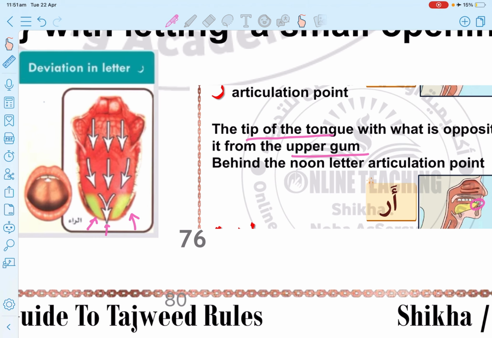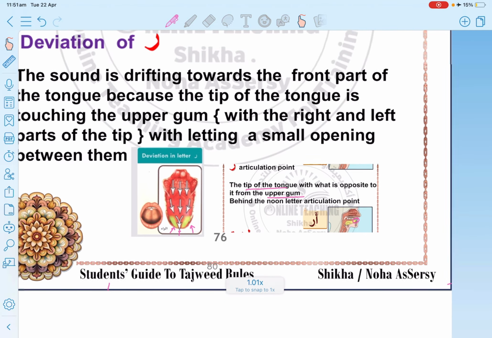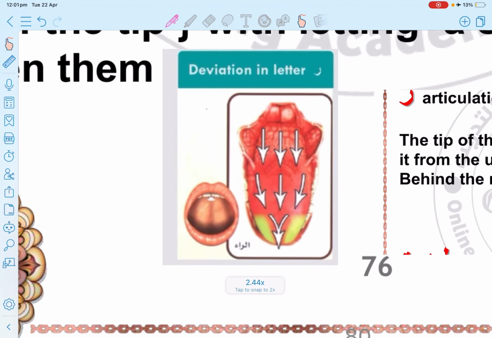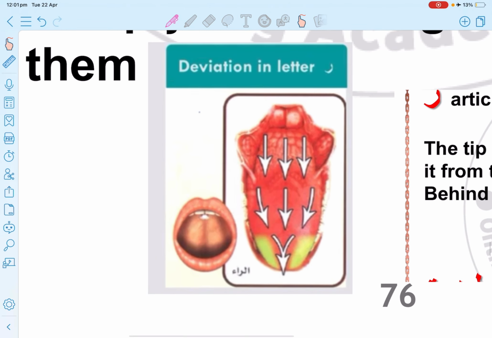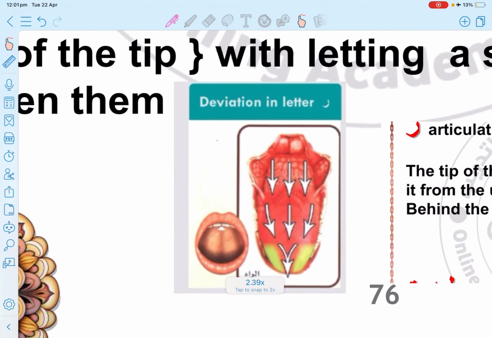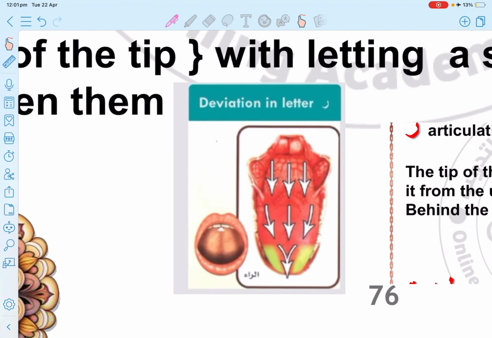Anyhow, let's see how the deviation happens. What is the mechanism of the deviation of the ra? As you can see here, this picture is very important. Now the sound will be running when you say aro. Try to say aro. The sound will be running from the back of the throat and come towards the tongue, as you can see in these arrows, moving forwards.